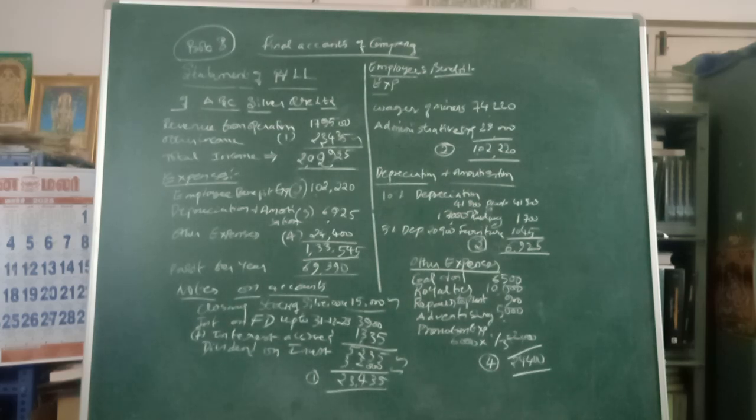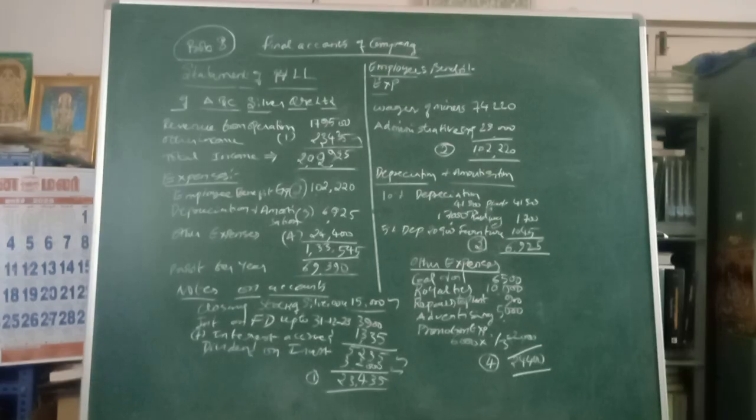Another one is interest on the fixed deposit. It is given only up to 31st December 2023. So for up to that period, 3,900 we are taking. The year end comes to 31st March, so the balance amount should be taken as provision. Okay, interest on fixed deposit, I mentioned FD, that should be taken here.